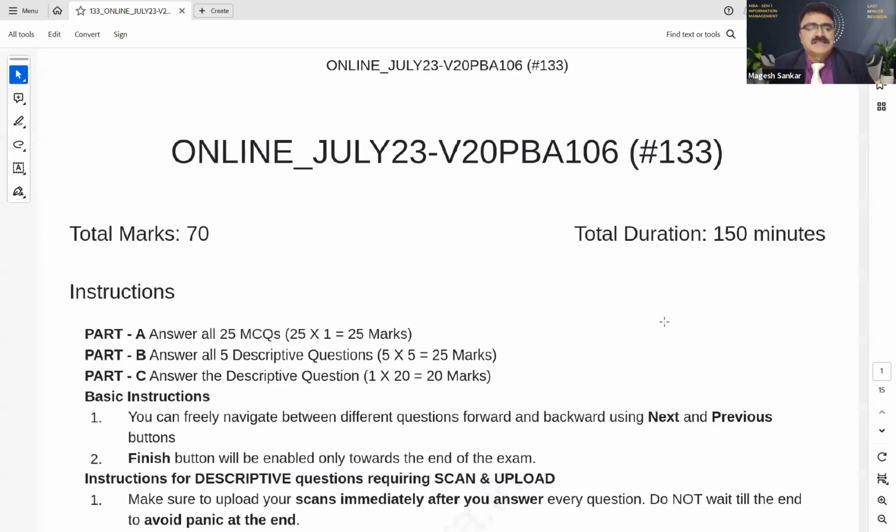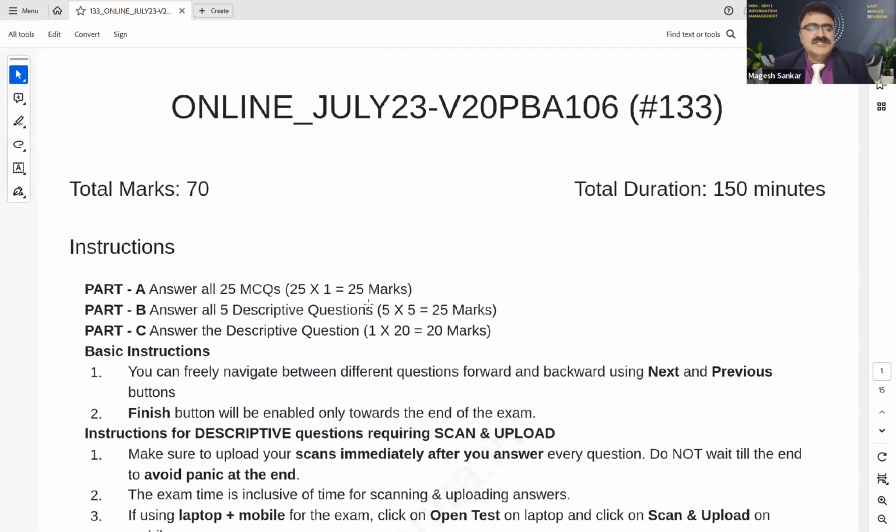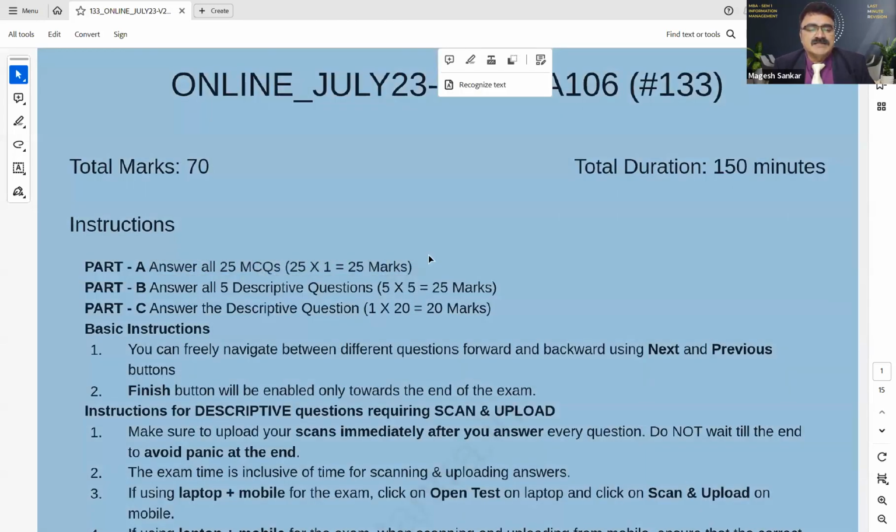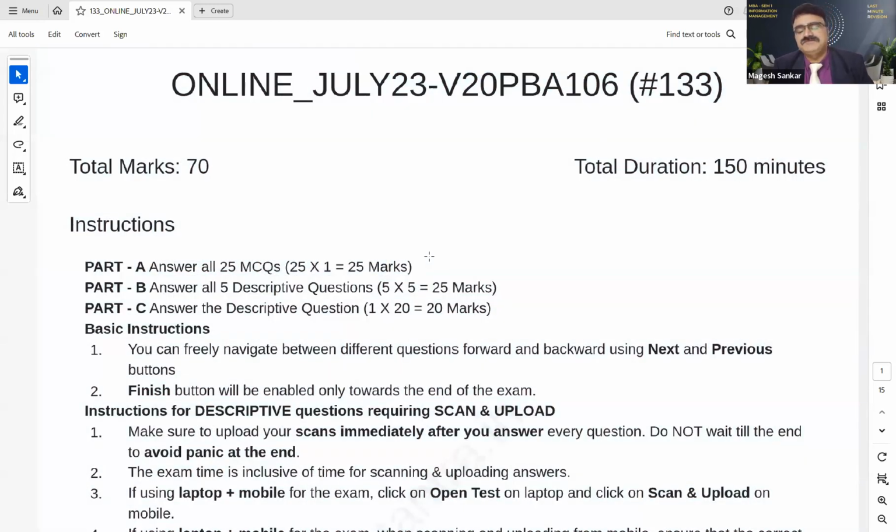So the total marks is 70. 30 marks is internal and the total time duration is 150 minutes. And the instructions they have given on top. So part A, you need to answer all 25 MCQs, and each carries 1 mark. So 25 into 1 MCQs.